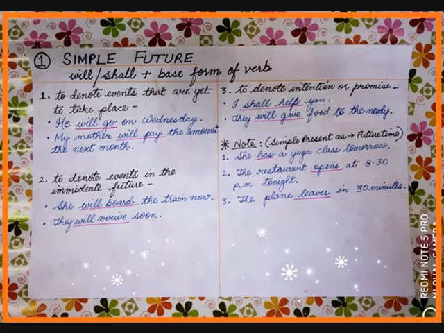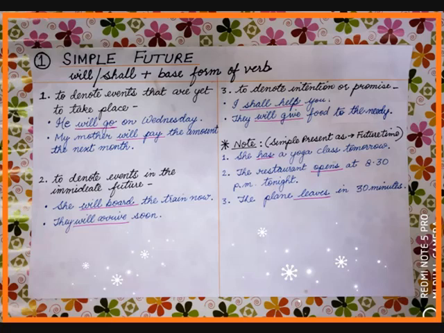Then the second point is to denote events in the immediate future. She will board the train now. She will arrive soon. Immediate future means near future. The first example says she will board the train now.